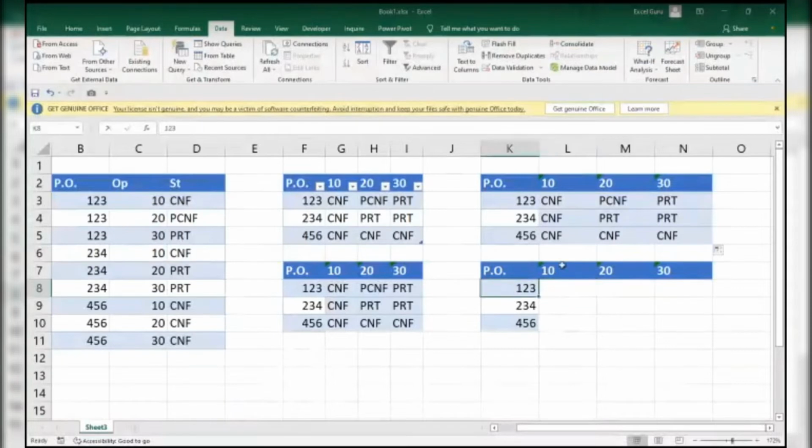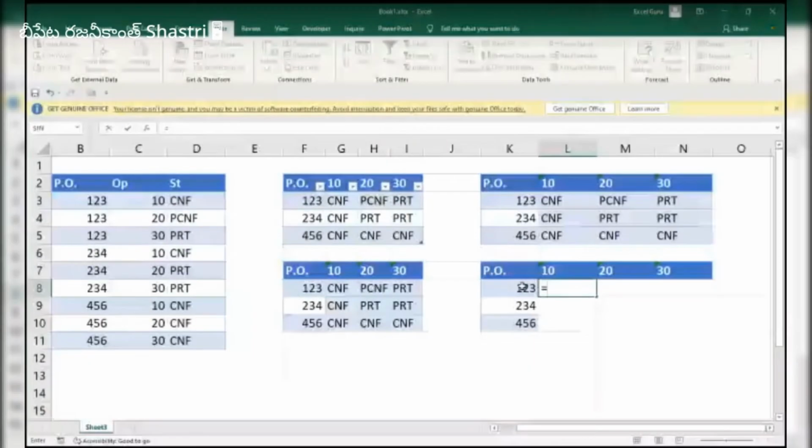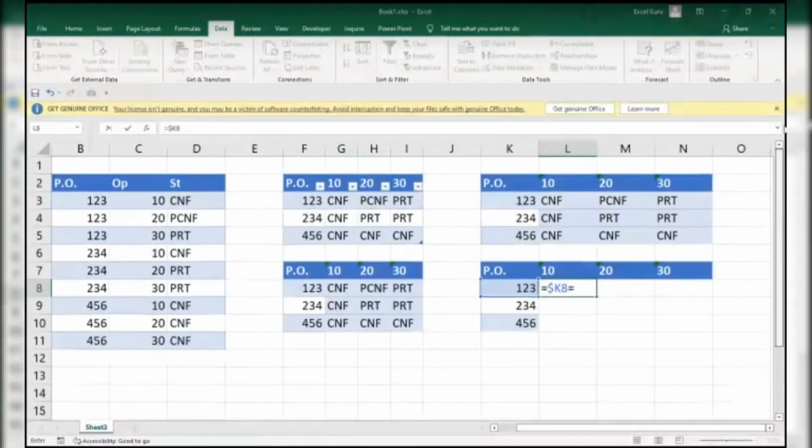Here it is not an AND, it's an OR. If it is like this, it's an AND. If it is like this, we are concatenating these two things. Means it's an OR. So what you have to do is ask whether it is available over here or not. Like this, F4.